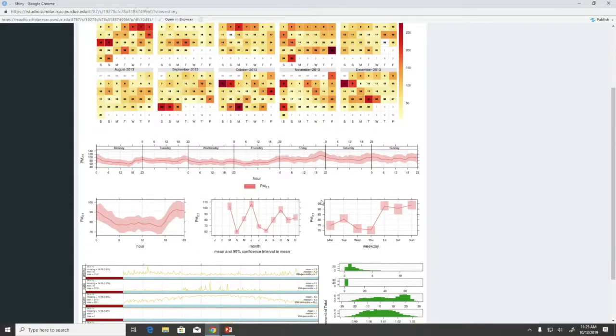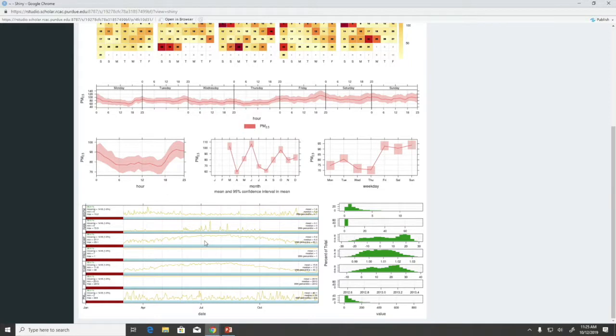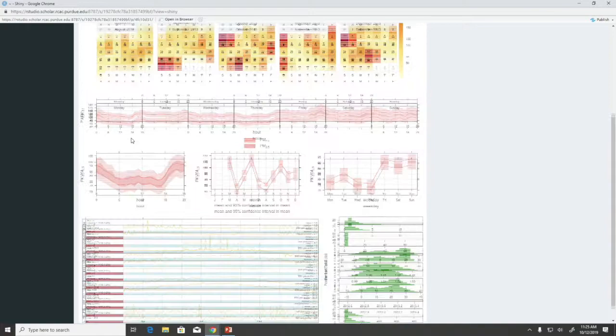The next graph shows an overview of PM 2.5 values by hours, month, and weekdays. As you can see, one significant trend is that the weekend PM 2.5 values are significantly bigger than the weekdays. And the red shades in the graphs mean the confidence interval about the PM 2.5 values. The last page is about the detailed info about PM 2.5 by different factors for users. And the red graph is a histogram about PM 2.5.